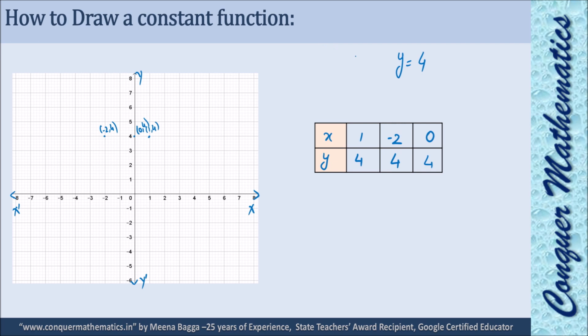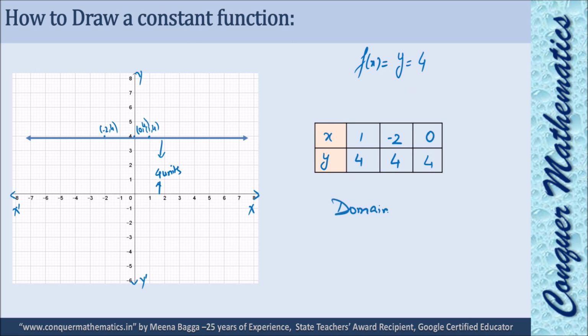You can write f(x) is equal to 4 or y is equal to 4. There is no difference. So the line joining these points, this type of line parallel to x-axis and at a distance of 4 units from x-axis, will be the graph of this. What will be its domain?